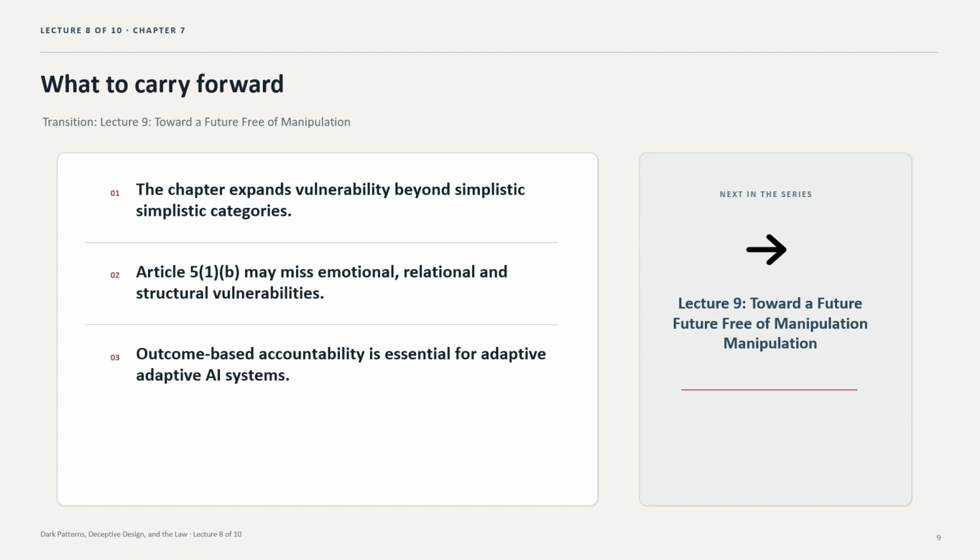Developers can argue that the user remained free, that the system merely responded to preferences, or that harm resulted from broader social conditions. The chapter's concern is that evidential thresholds may protect sophisticated manipulation, especially when harm manifests as cumulative pressure rather than immediate coercion.